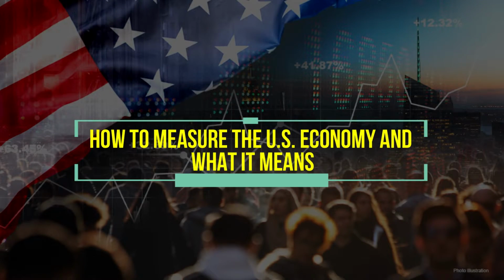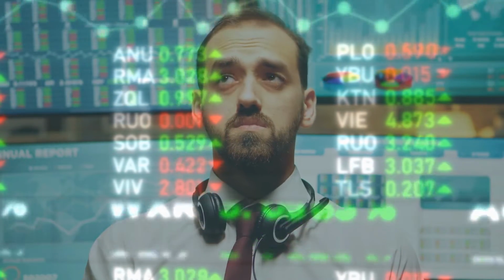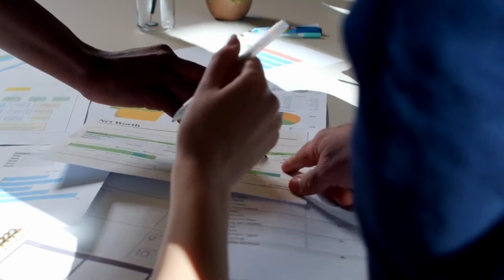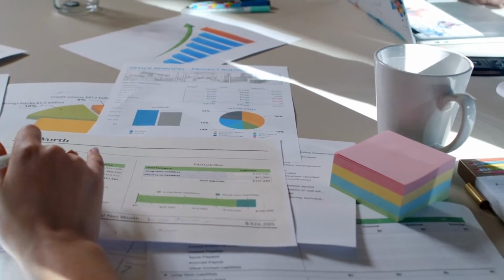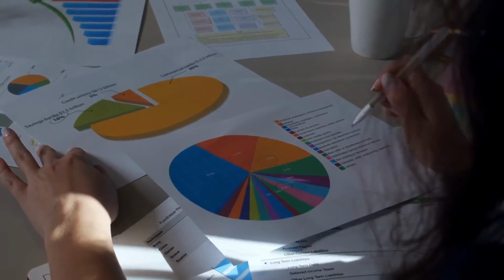How to measure the U.S. economy and what it means. Gross domestic product, GDP, is a way to determine how much everything made in the U.S. is worth. It is used in three other ways to help economists figure out how much a country makes. Nominal gross domestic product, GDP. This annualized measure shows a country's production level using current prices but does not account for inflation.